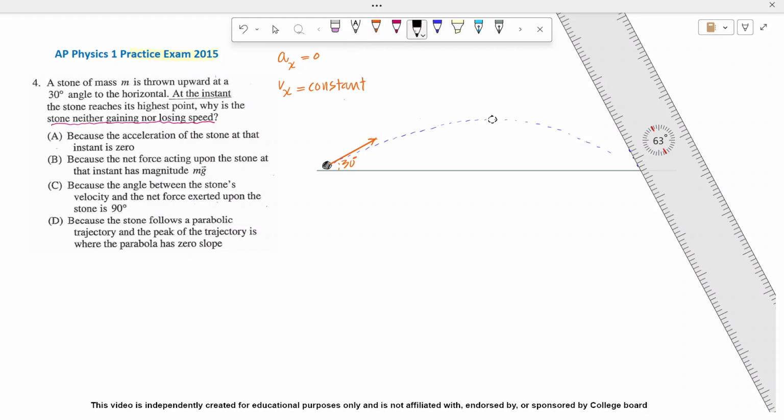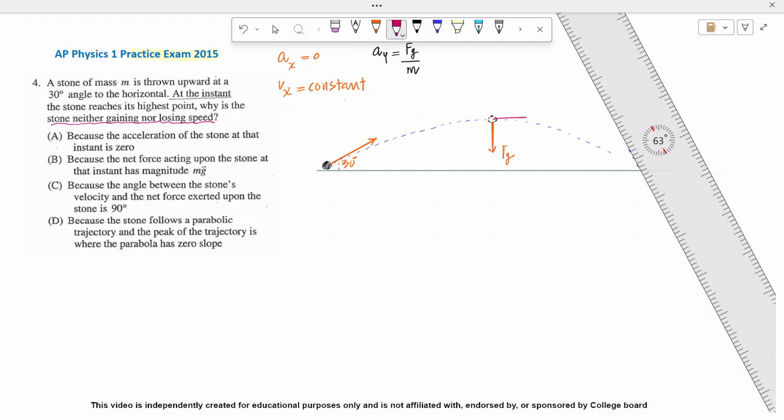But why are we calling it free fall motion? Because there is just one force exerted on it, and that force is the force of gravity. And that's why at the highest point, and in fact at all the points, there's just one force, and that force is downward. It's the force of gravity. And remember, it's not a circular motion, but a parabolic path.